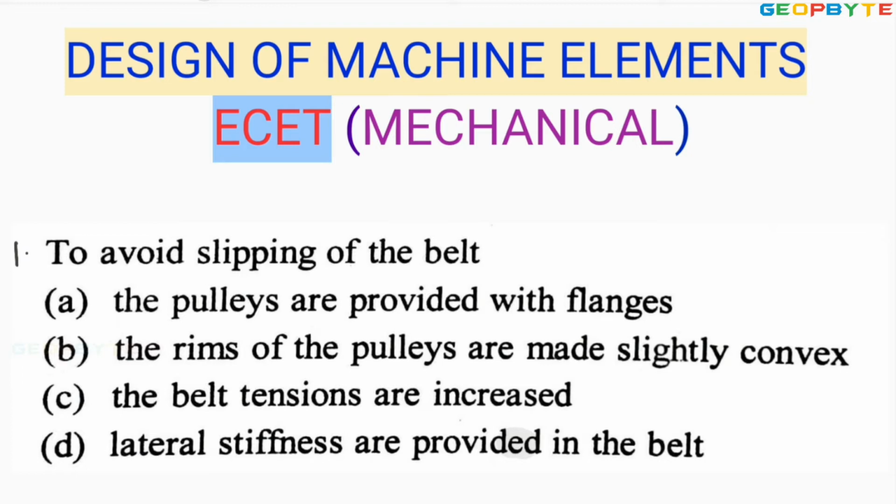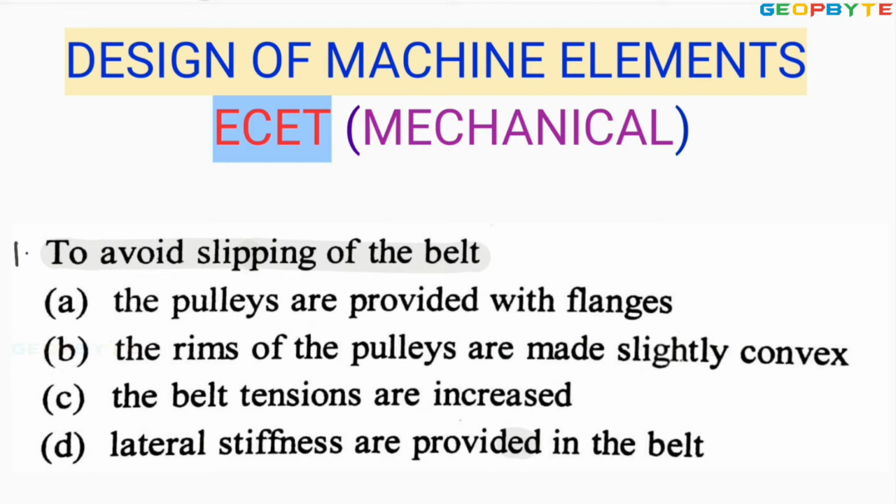Look at the very first problem. The first problem is to avoid the slipping of the belt. You know, the belt drive entertains some slip, whereas gear drives do not have any slip. To avoid the slip in the belt drive, the belt must be tight.